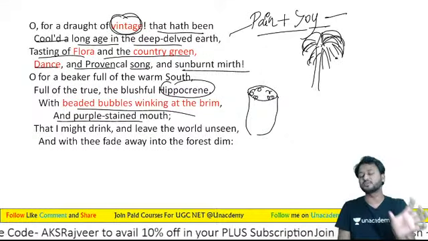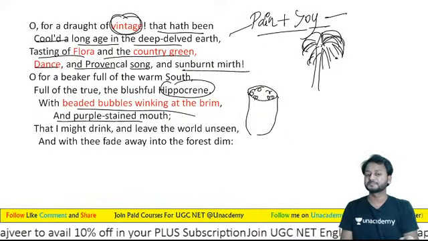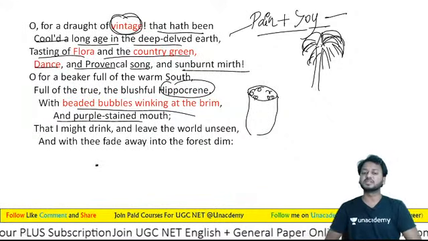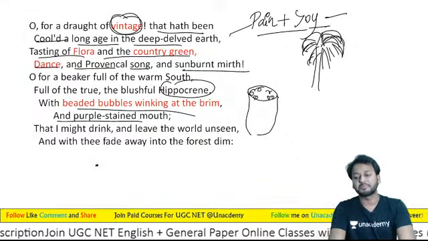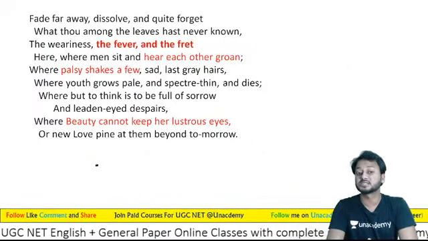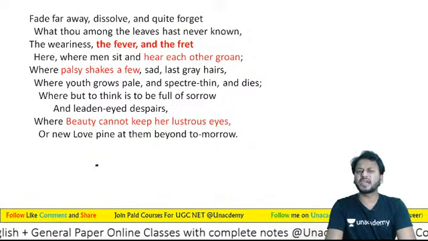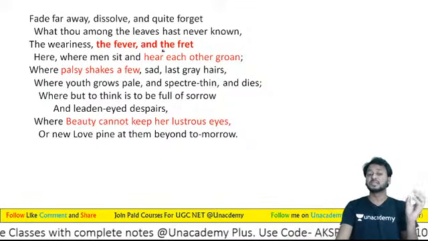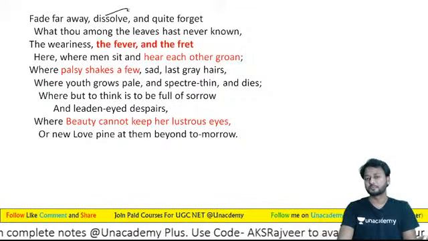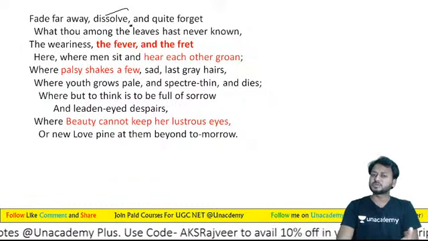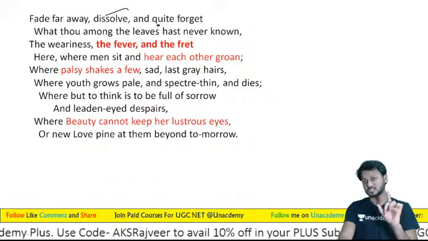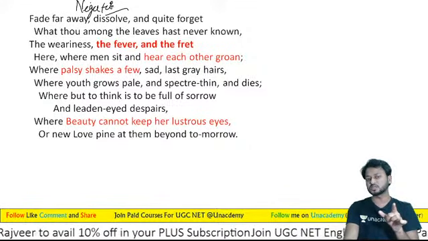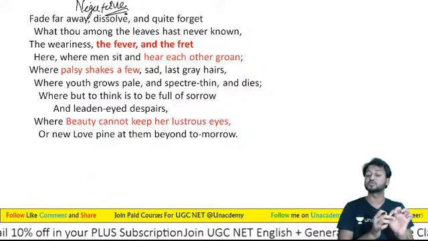So this is a beautiful image created by John Keats. And now see, that I might drink and leave the world unseen, and with thee fade away into the forest dim, और मैं तुम्हारे साथ चला जाऊं इस दुनिया से दूर. Now see, fade far away, बहुत दूर, quietly बहुत दूर, dissolve, जहां पर कुछ ना हो, तुम्हारे साथ बिल्कुल मिल जाए मेरी पर्सनालिटी, and quite forget. So learners, this is what negative capability is. Okay, learners, this is what you can see, the use of negative capability.